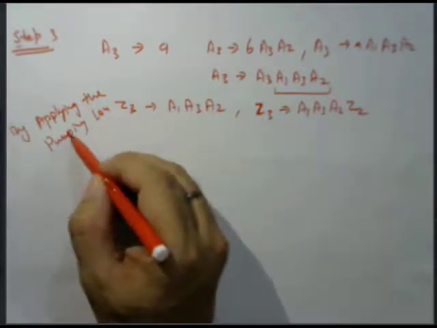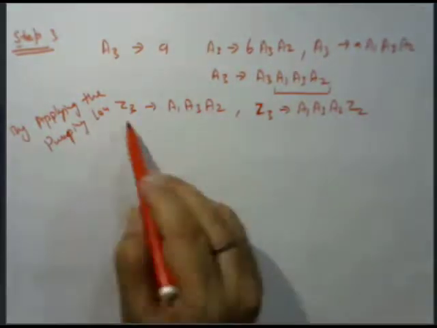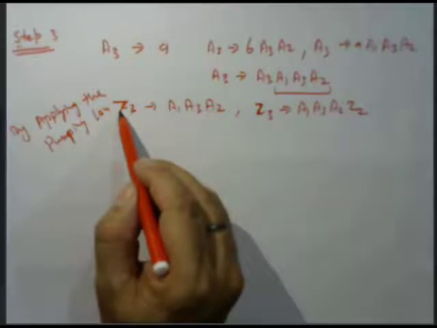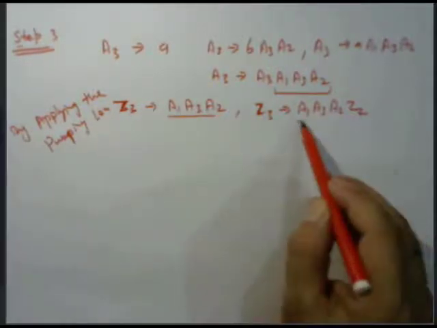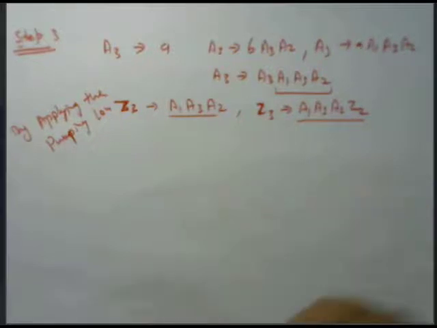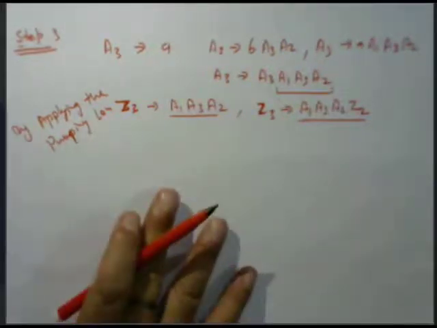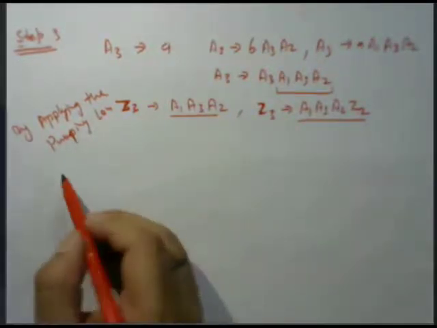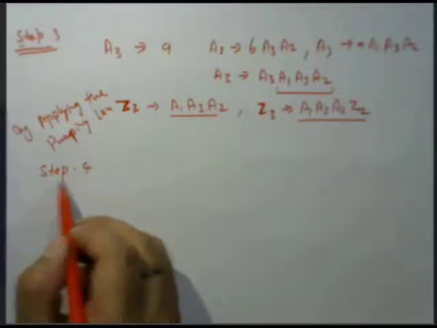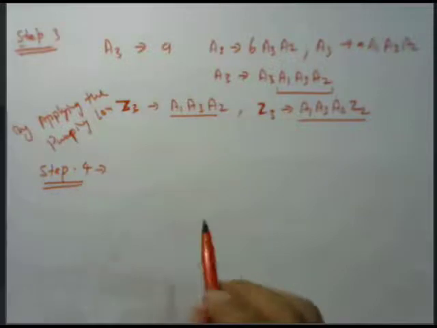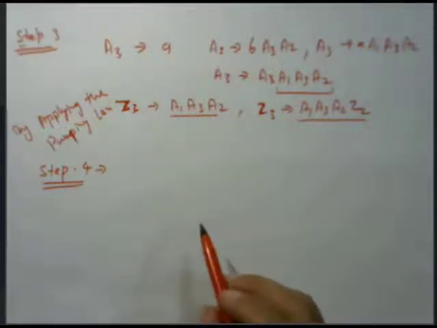And then the value of Z3 is in the form of this, and the value of Z3 is in the form of this. Then by the production, how to make the production of step 4, the production of A2, A3 and A4.